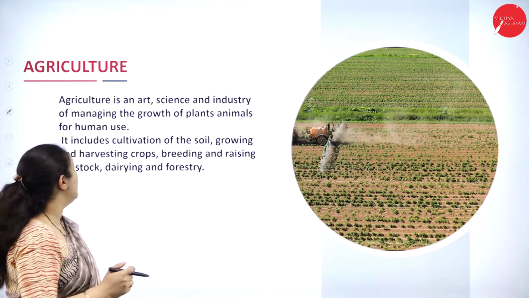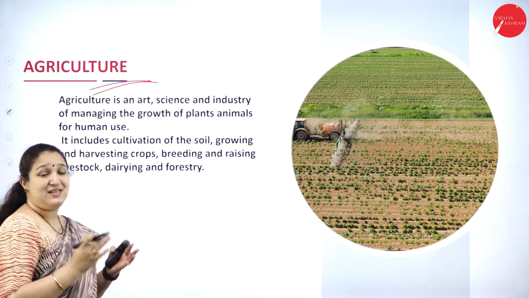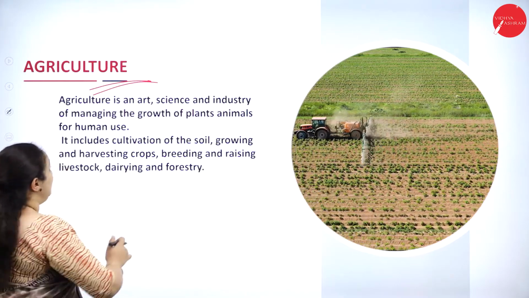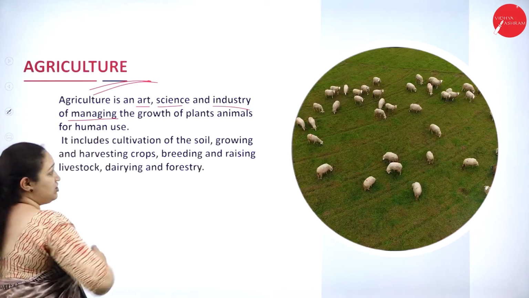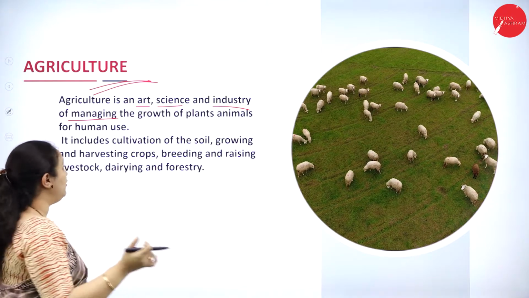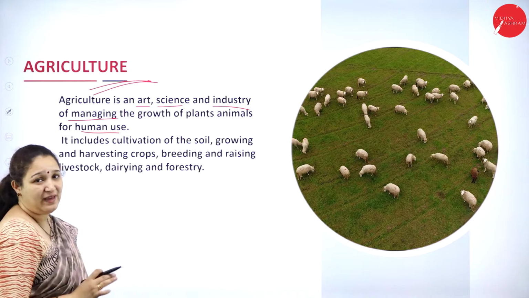So these are some of the effects of what? Overgrazing. Next is about agriculture. What exactly is the definition of agriculture? Agriculture is an art, science and industry of managing the growth of plants and animals which are useful for humans. Okay, this is the main definition of agriculture.